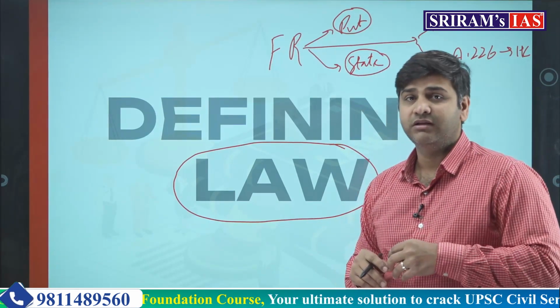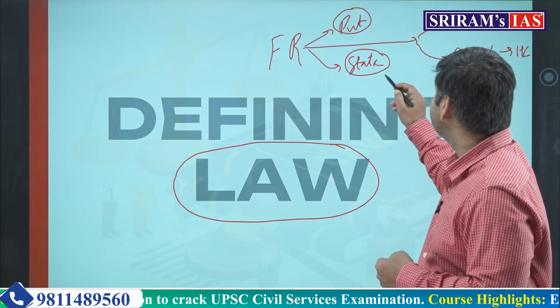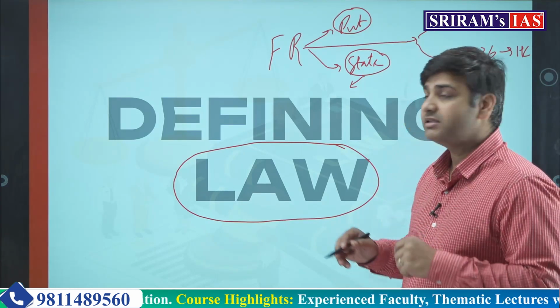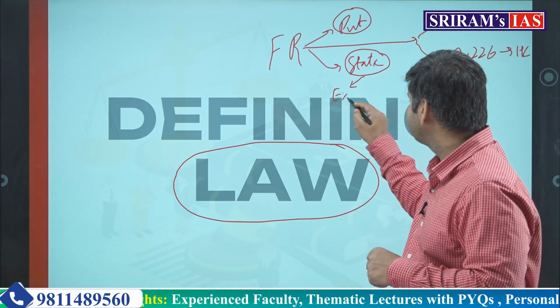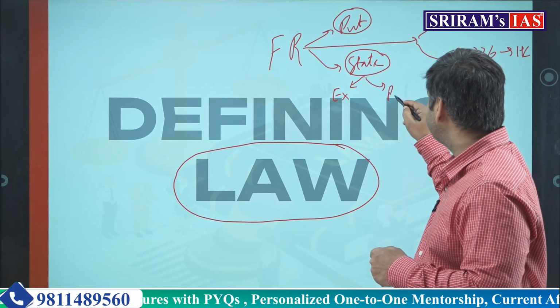And how does the state discriminate? State discriminates by two methods. Either when it is executing the policy as an executor, or when it is making the policy in the parliament.